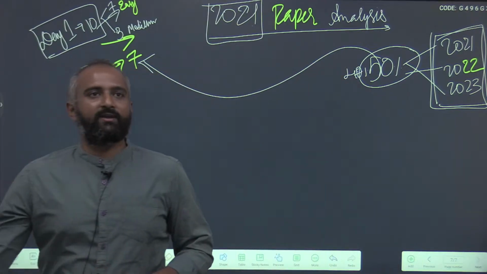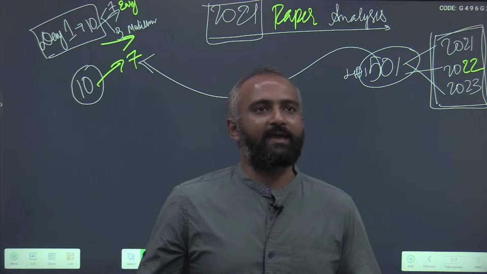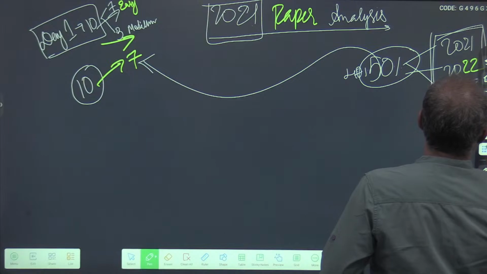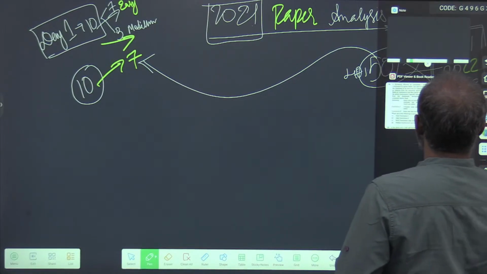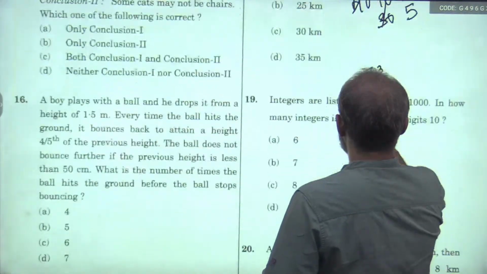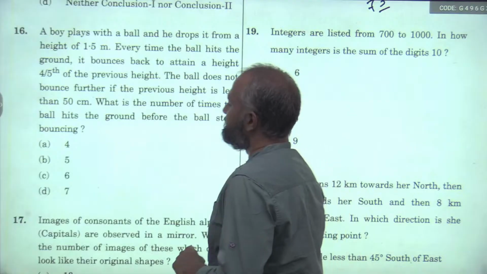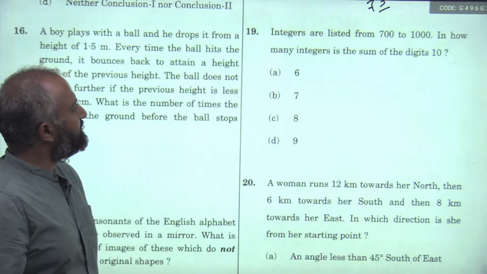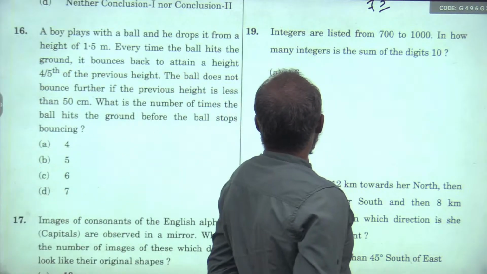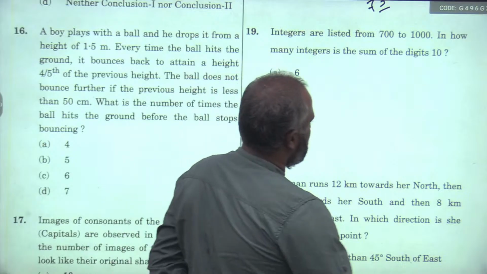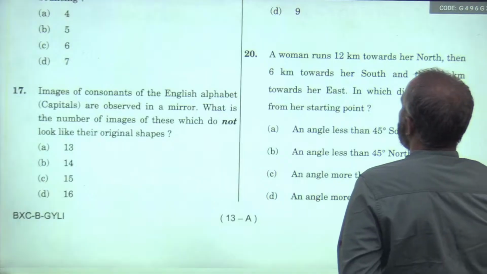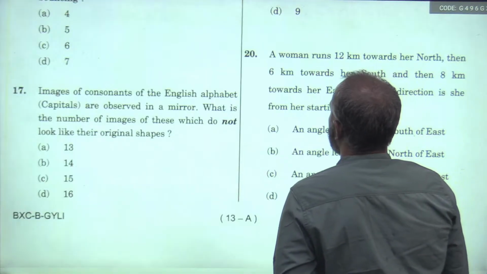Having started this yesterday, let's take a further step today. I think yesterday's last question was 18th. Now, 19th. Integers are listed from 700 to 1000. In how many integers is the sum of digits 10?